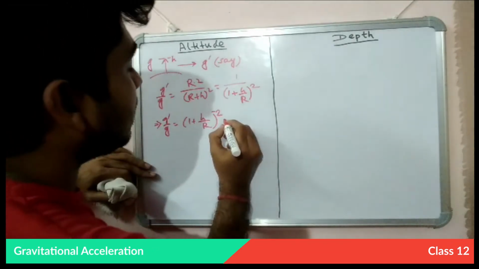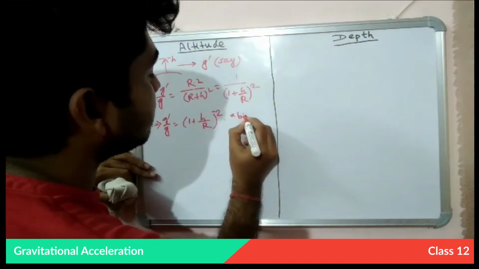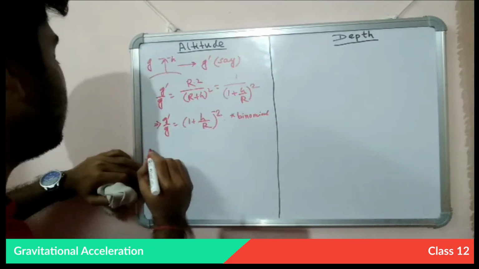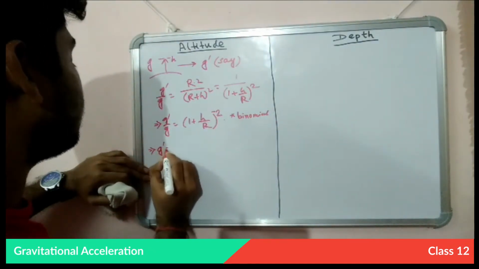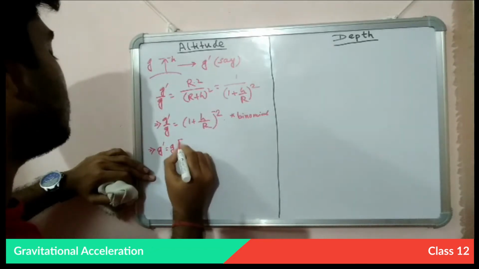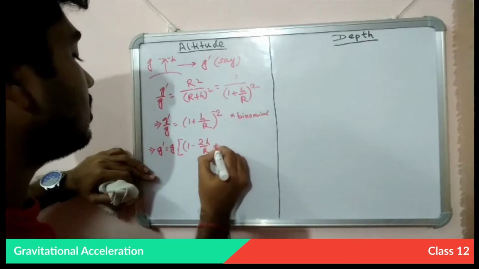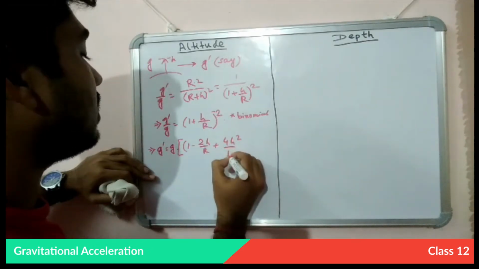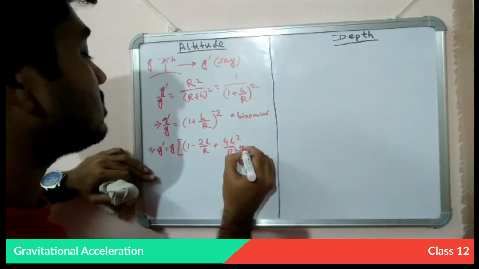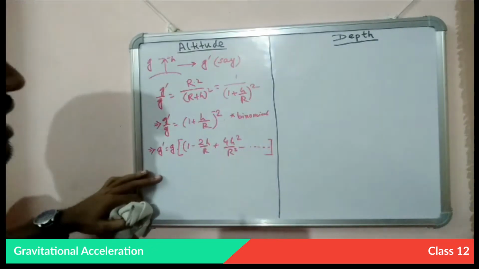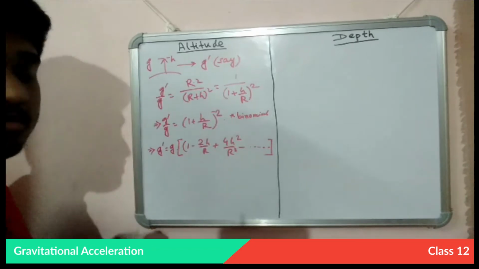And by expanding in binomial expansion, this will become g prime equals g multiplied by (1 minus 2h by r plus 4h square by r square plus minus...). It will go up to infinity but never become 0.